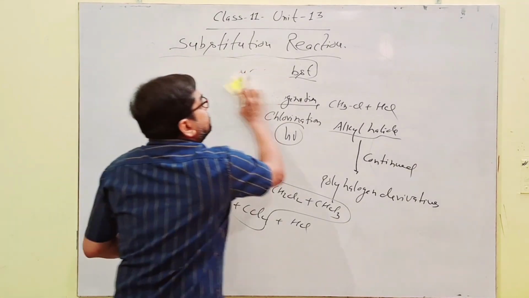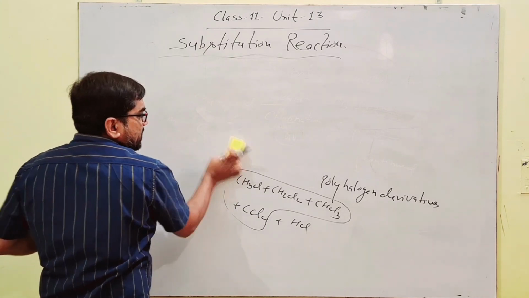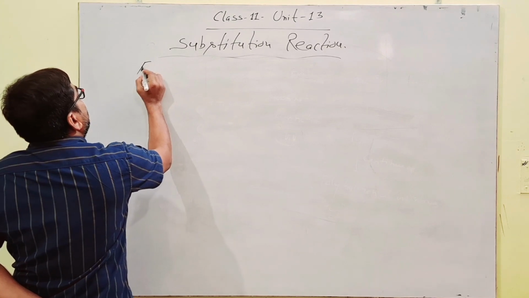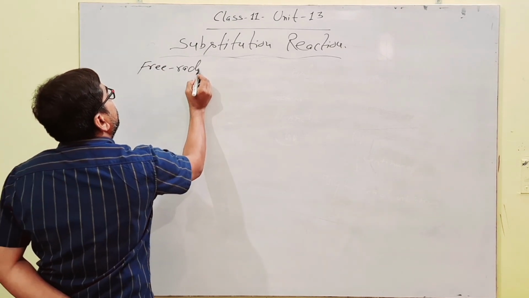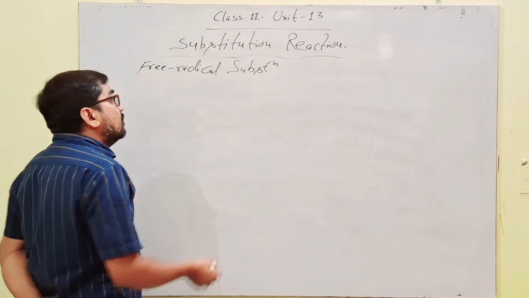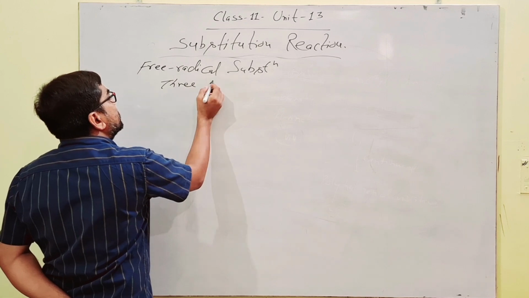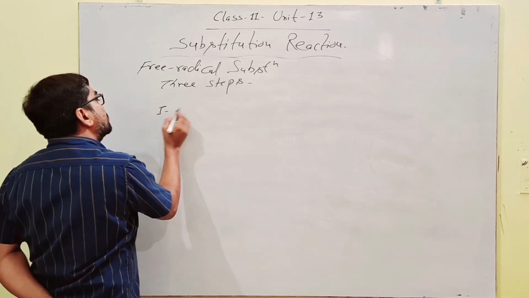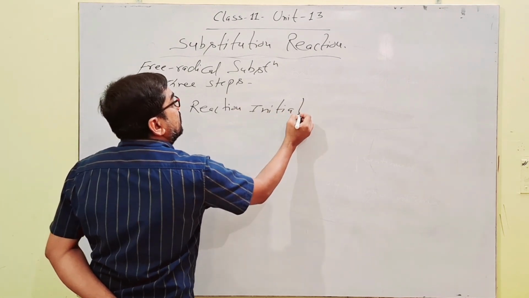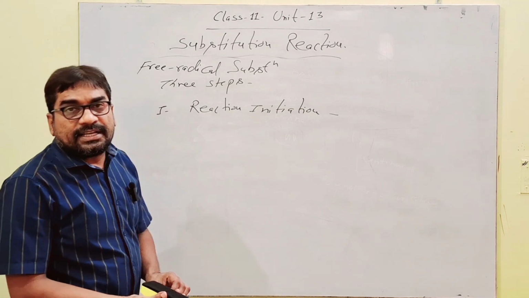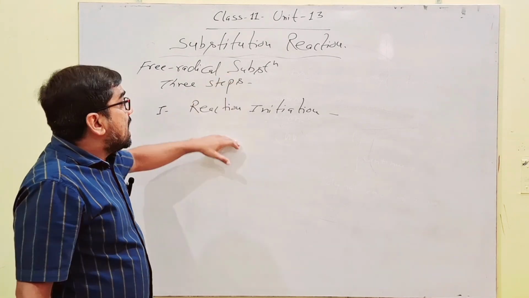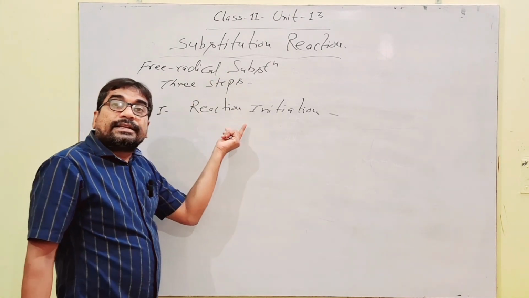So next is how this reaction happens. So just see the mechanism. This free radical substitution is carried out in three steps, and these three steps are: first, reaction initiation. Halogenation of alkane, especially chlorination of alkane, is carried out by free radical substitution in three steps, in which the first is reaction initiation.